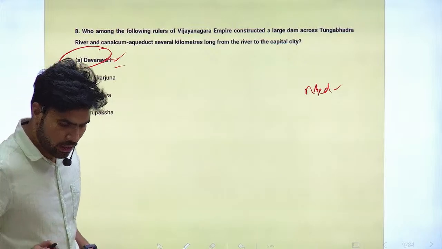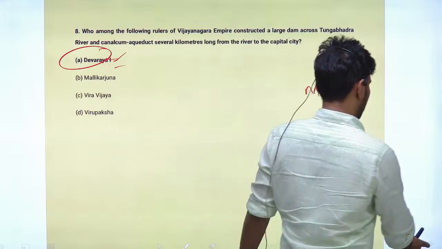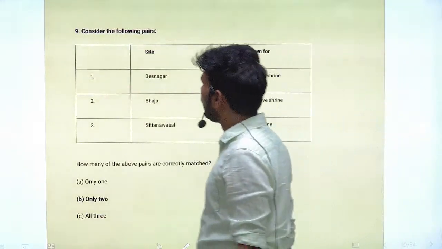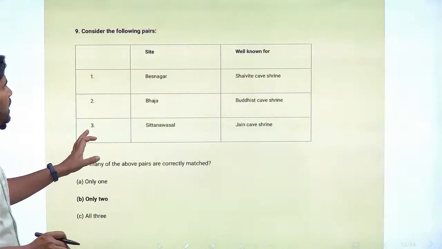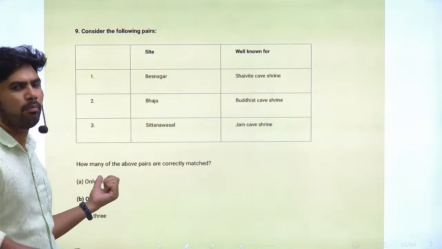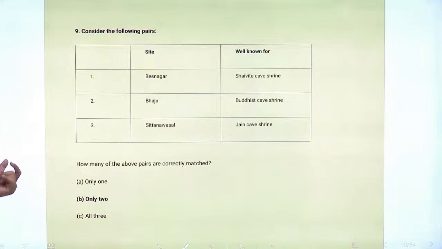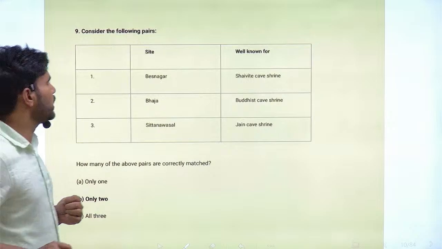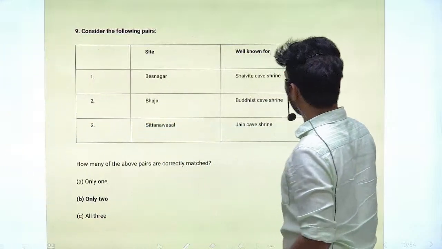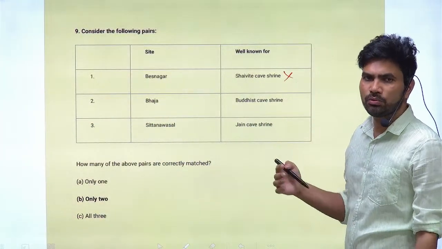Right. Next question, question number 9. Consider the following pairs: sites, and what they are well known for. You should be ready for these kinds of patterns of questions also. First one is Besanagar. It is a Shaivite cave shrine. So it is not a Shaivite cave shrine. Shaivite means something related to Shiva, right?